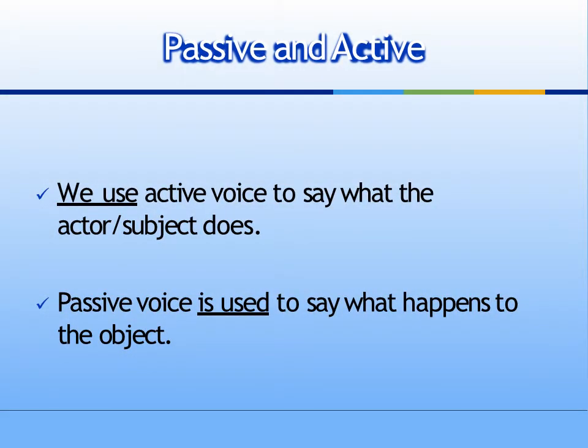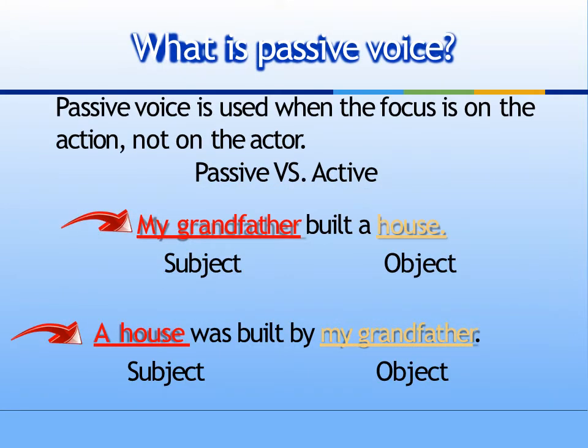Passive and active. We use active voice to say what the actor or subject does. Passive voice is used to say what happens to the object. What is passive voice? Passive voice is used when the focus is on the action, not on the actor. Passive versus active. Active sentence.